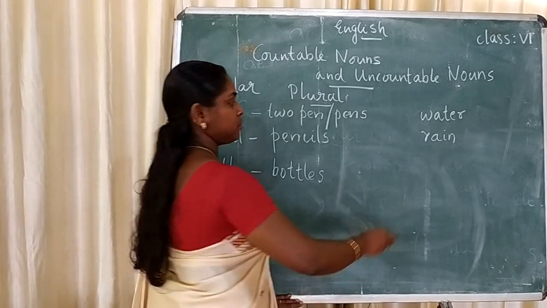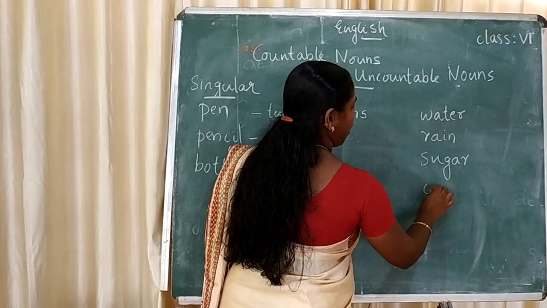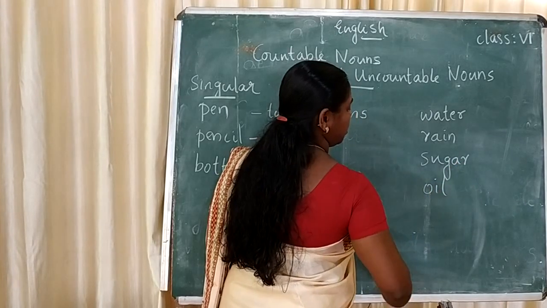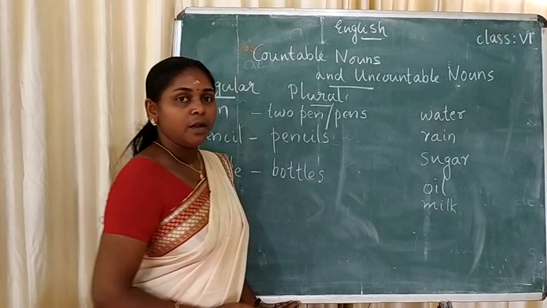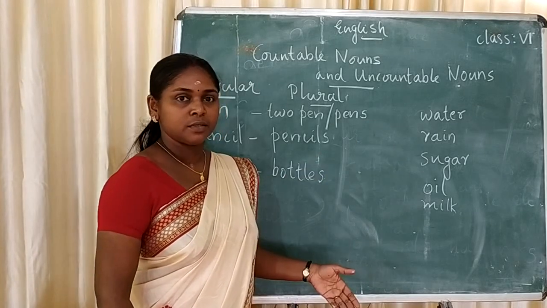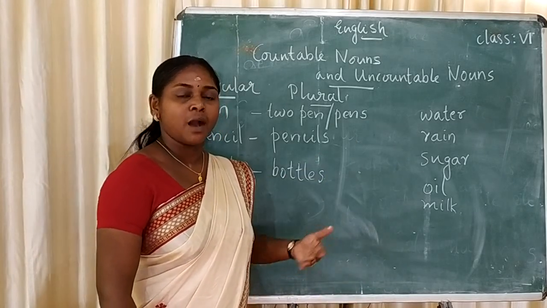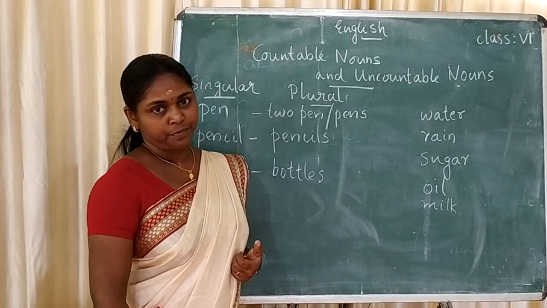The same, sugar, oil, milk, all these nouns, we cannot count. We cannot take the number. Okay.